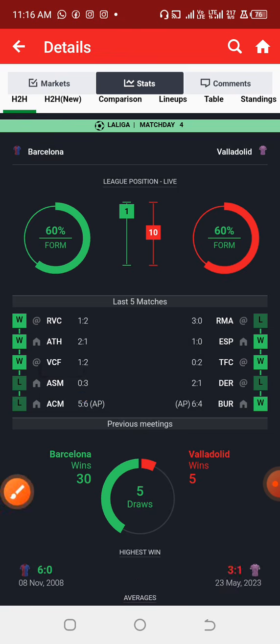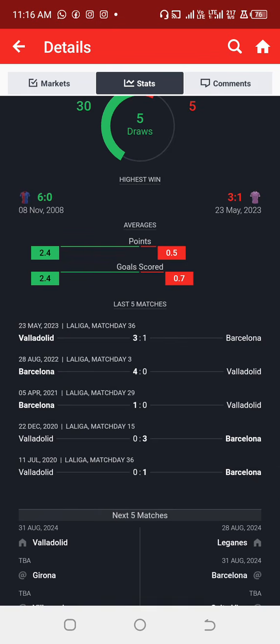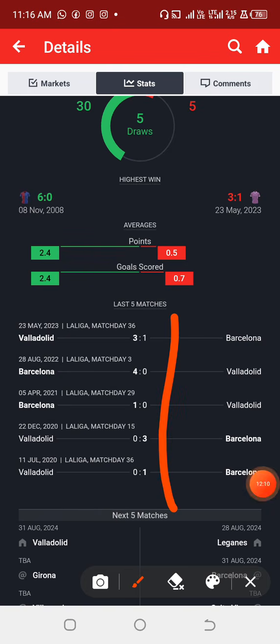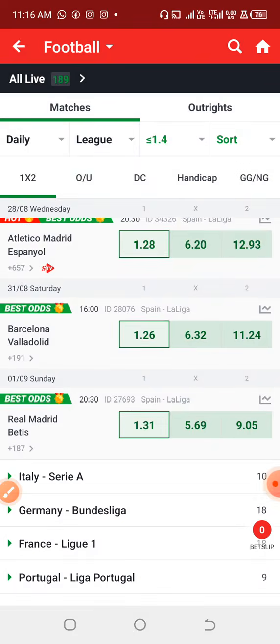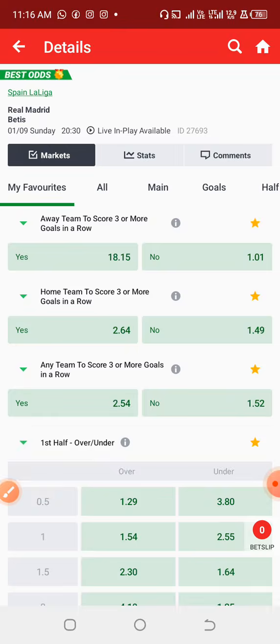Now let us check their last previous games against each other. So we can see that there are some games that Barcelona only registered just one goal. So I'm avoiding this particular game. Let us check Real Madrid and Betis, and let's see what we have there.